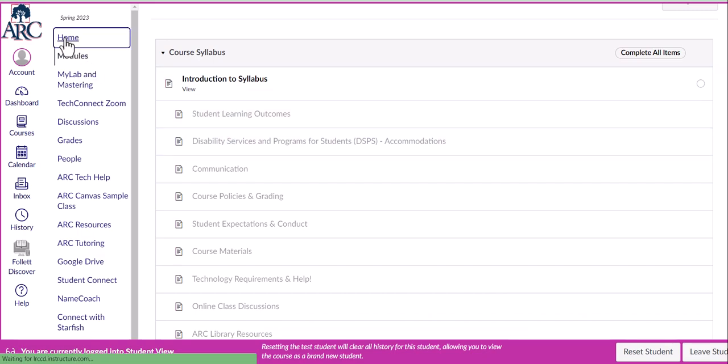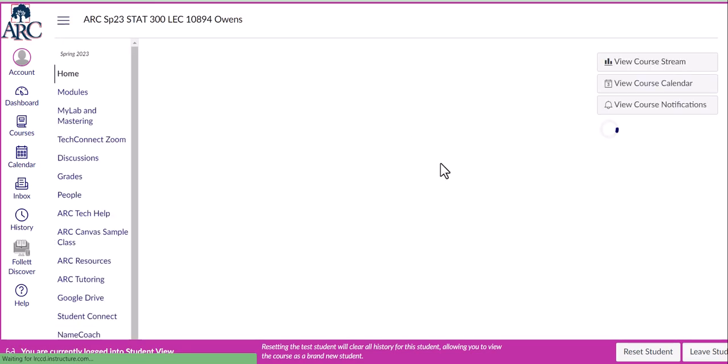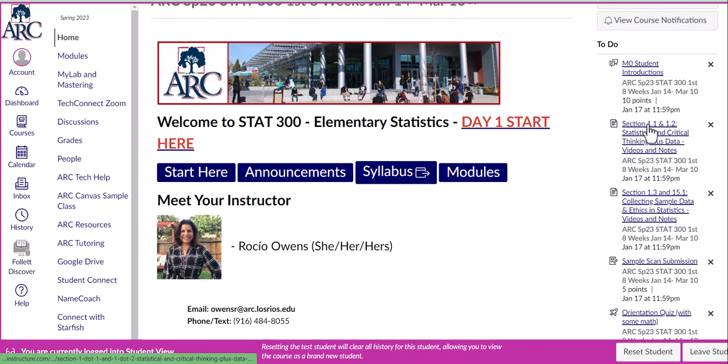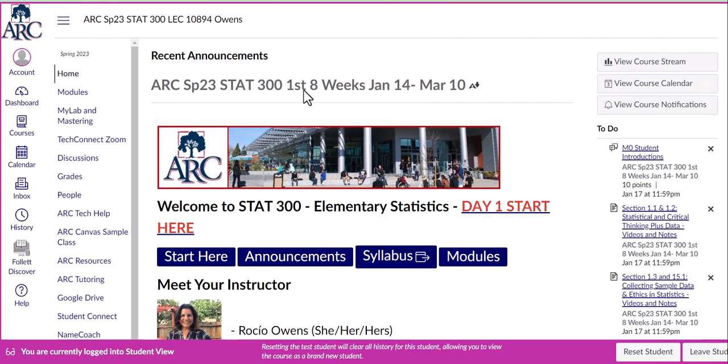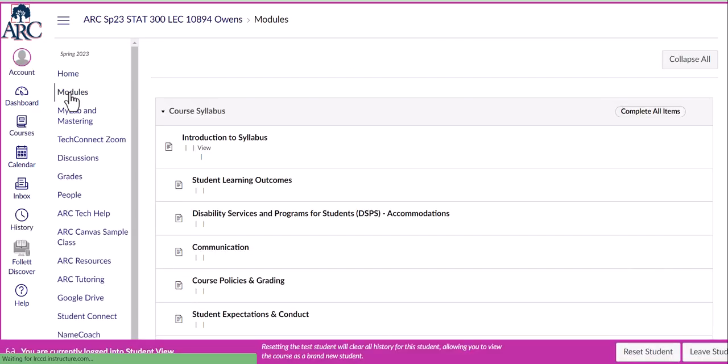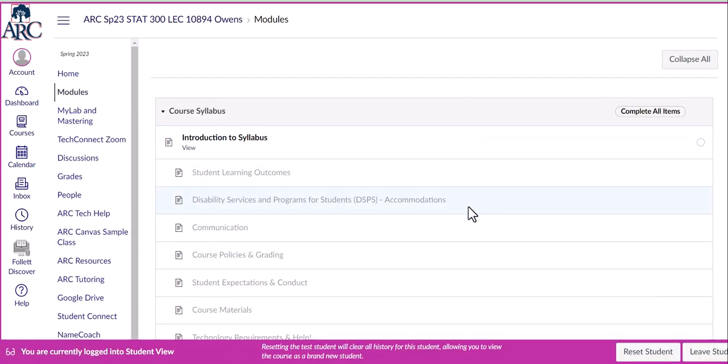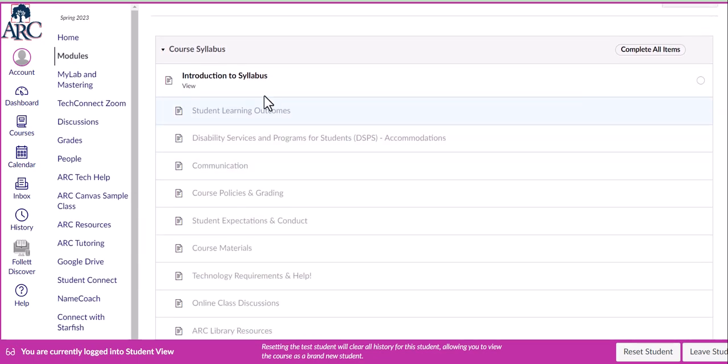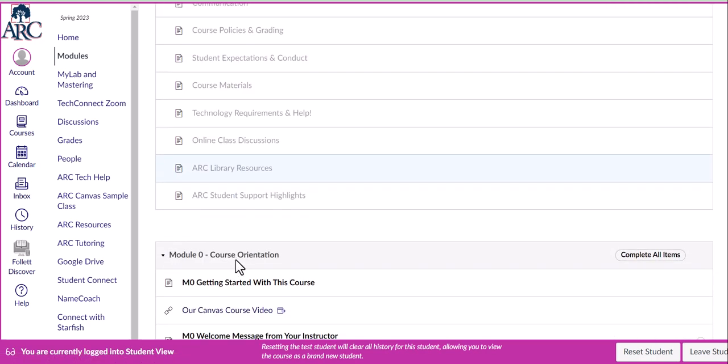And even, let me go back to the homepage real quick. If you try to click on that to do, some of them may be locked because you need to go in a particular order. So if you try to click on things, it may not work, or it may tell you it's restricted. And that's because, at least for the orientation in the first week, I want you to go in a specific order. So this one, once you read the introduction to syllabus, then you can go on to the next page and so on.